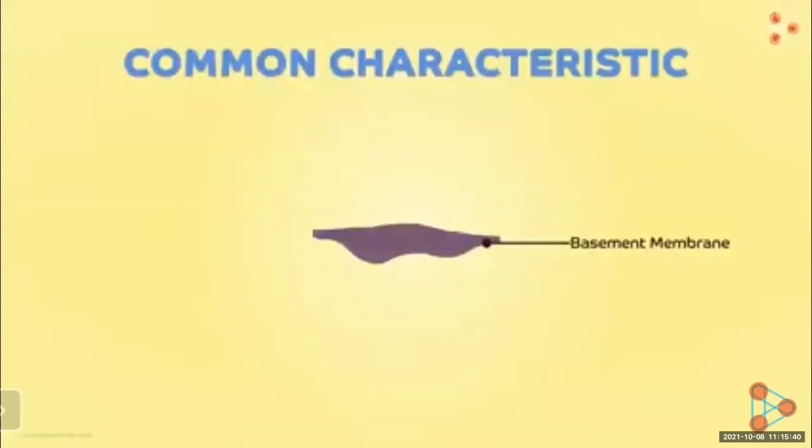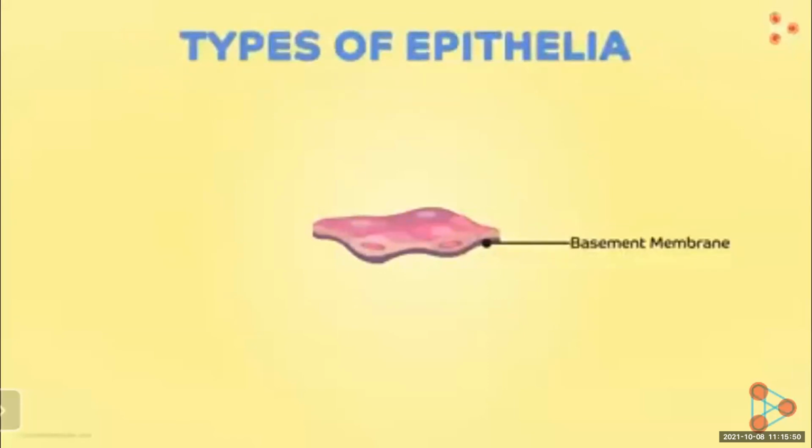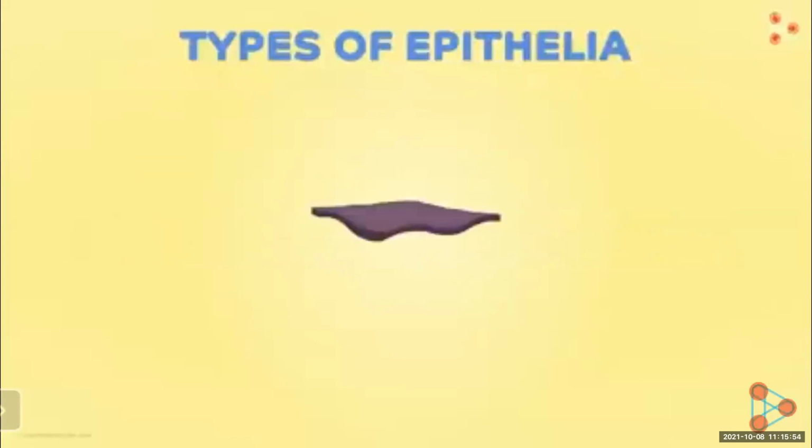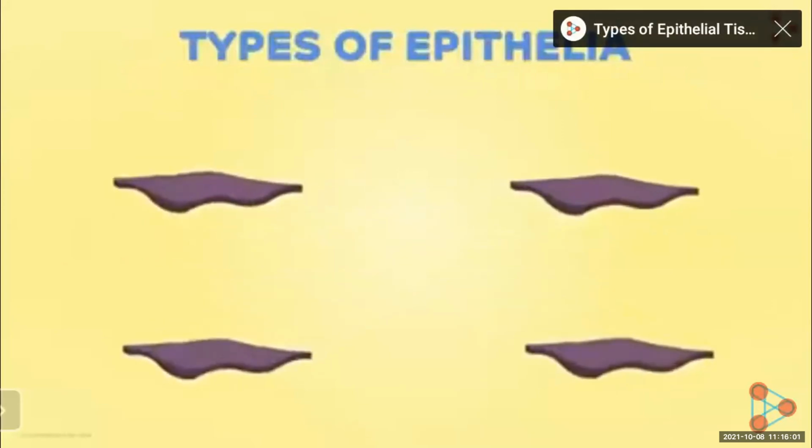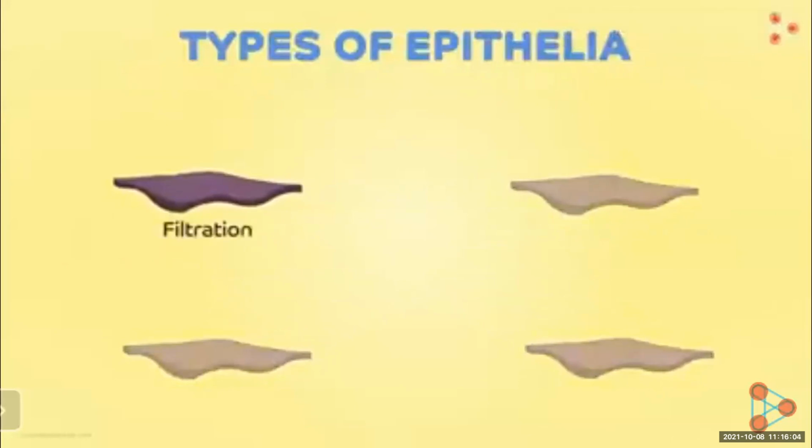See here, the basement membrane, and on the upper side, there are the epithelial tissues. See here, they are divided into four types. The first function of this is filtration. So which type of tissue should be present here? So it should be flat.